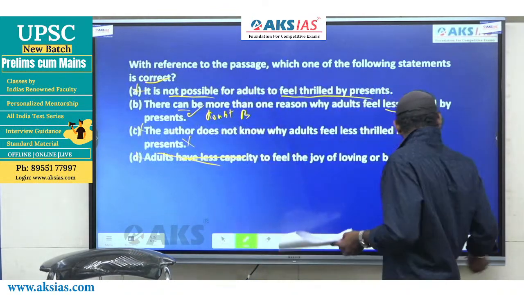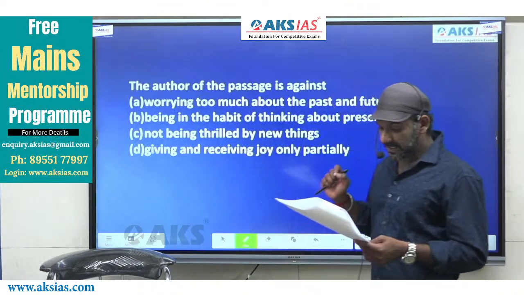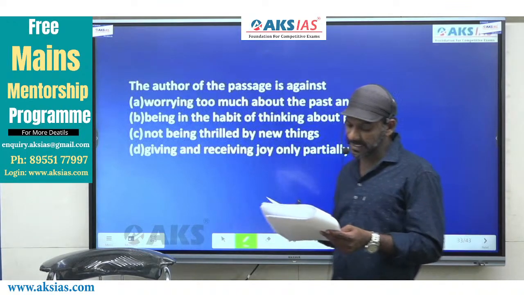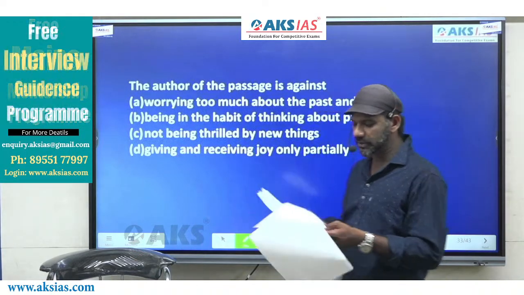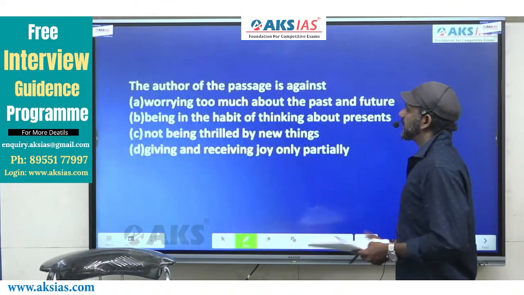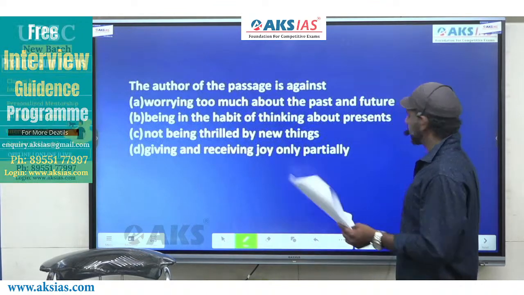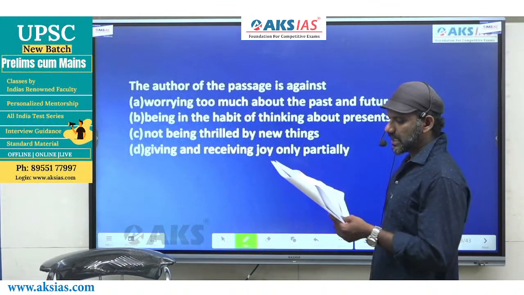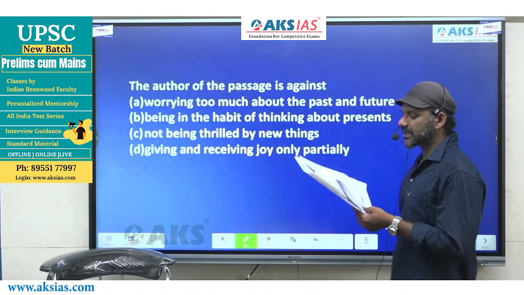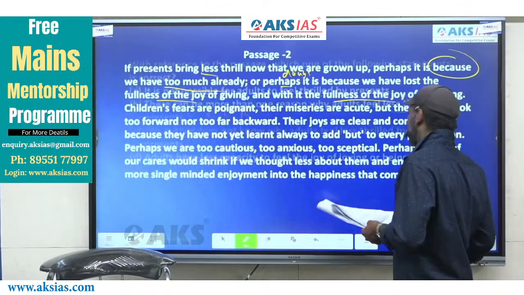Fine. The next one. The author of the passage is against... So we are asked to find out which of these statements the author of the passage is against. We'll quickly read the options. Worrying too much about the past and future. Being in the habit of thinking about presents. Not being thrilled by new things. Giving and receiving joy only partially. Fine. We'll find out which of the following the author is against.